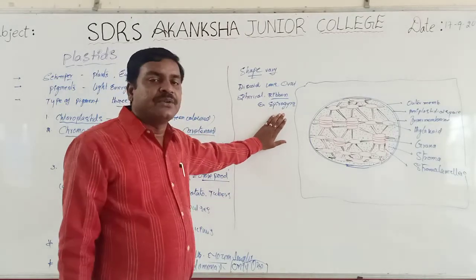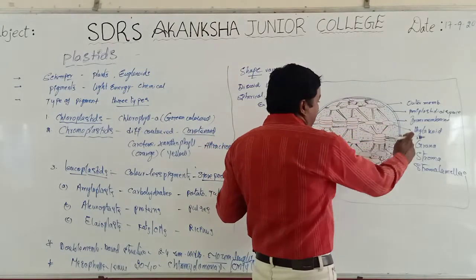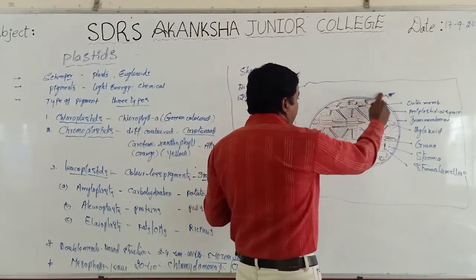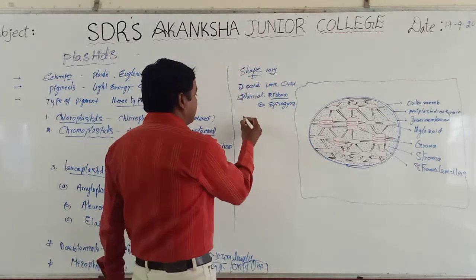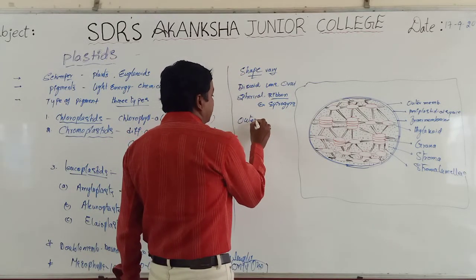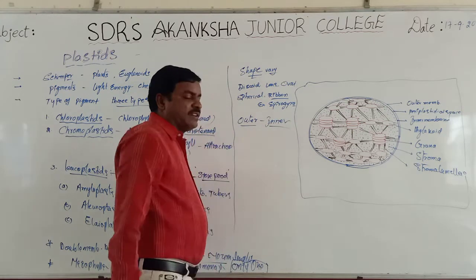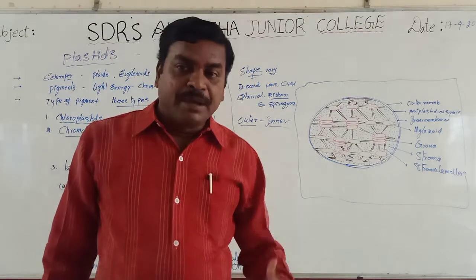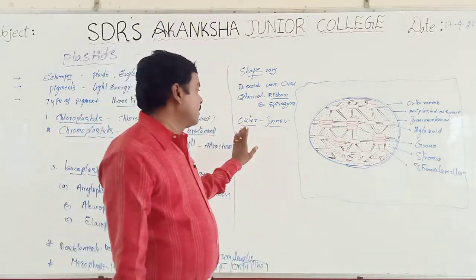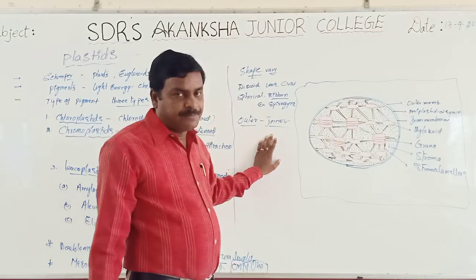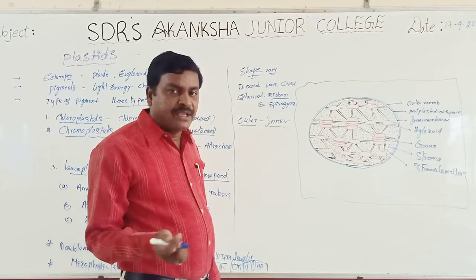Every chloroplast is bounded by an envelope which is differentiated into an outer membrane and an inner membrane. It is a double membrane bound structure. The inner membrane is less permeable.